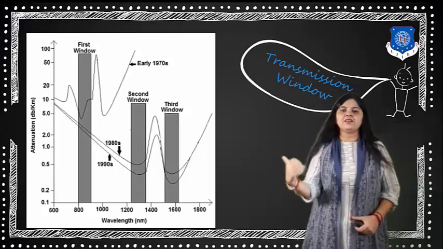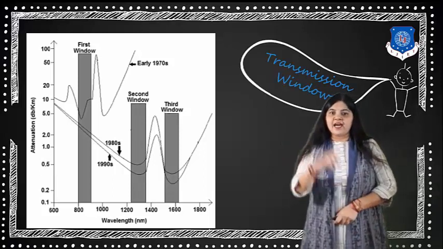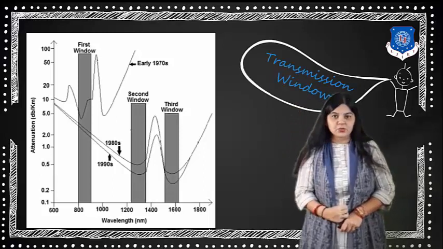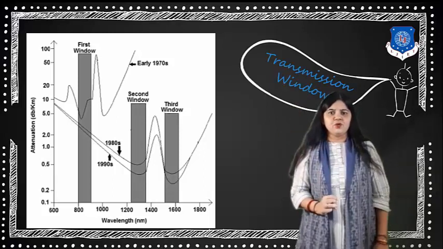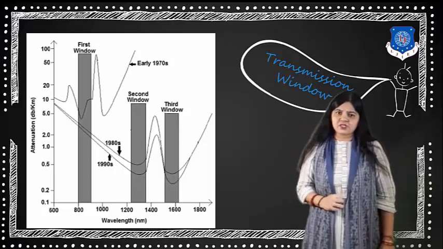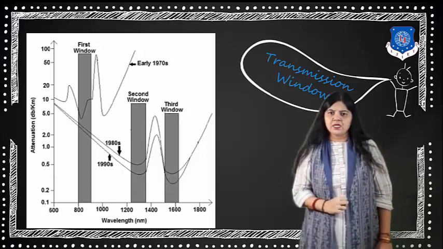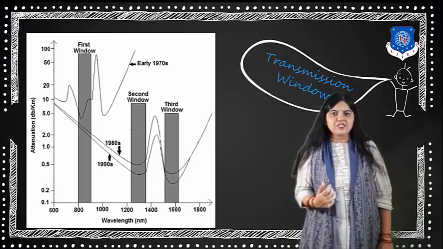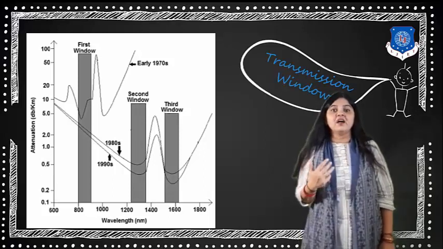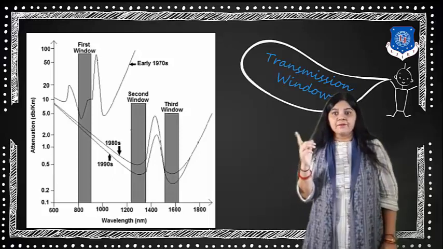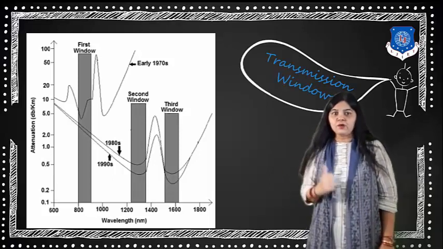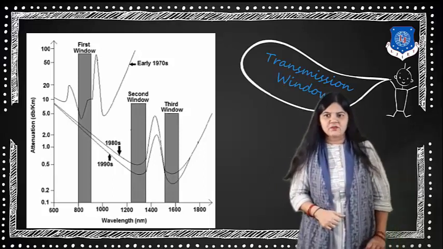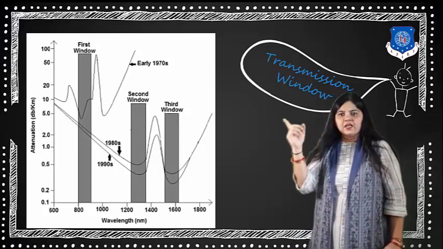Here in the diagram, you can see that there are three windows: first window, second window and third window. The first window was in the 1970s, when manufacturers fabricated the fiber, and it is located at a wavelength of 800 to 900 nanometer, and you can see the loss it provides.